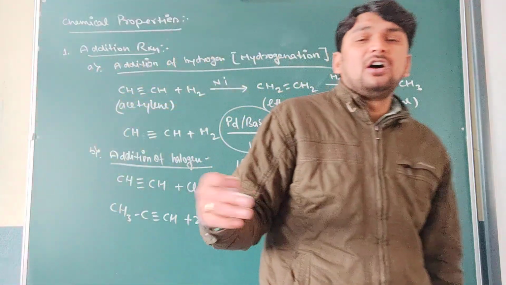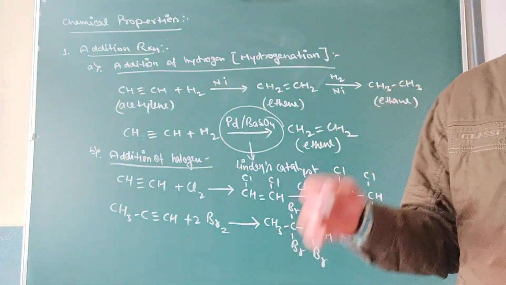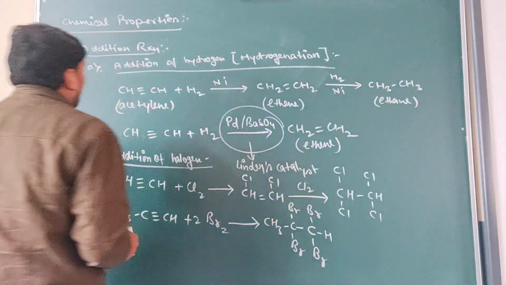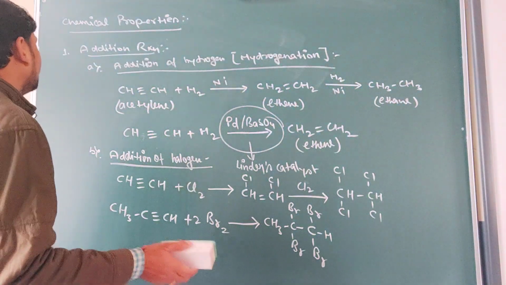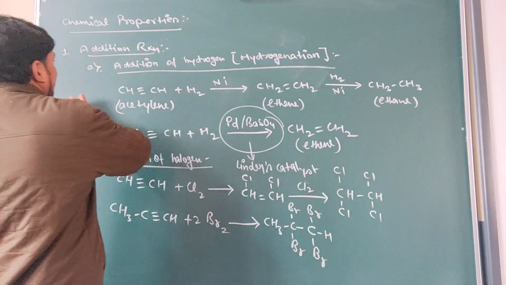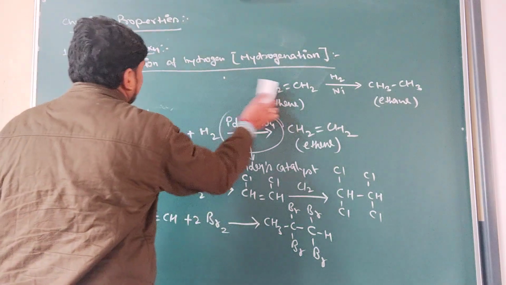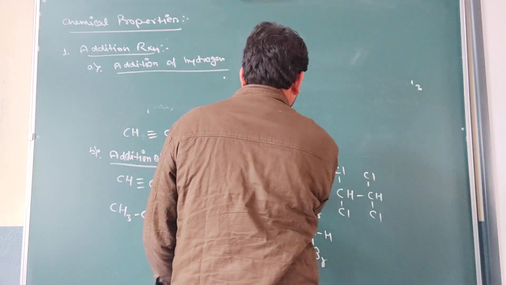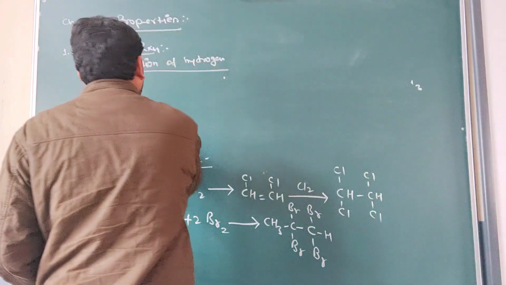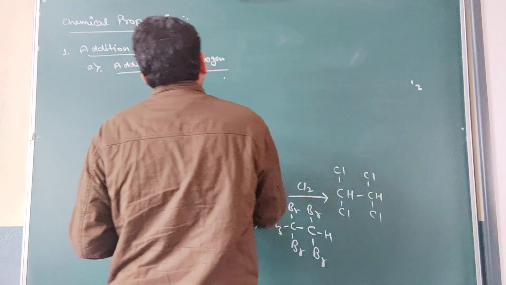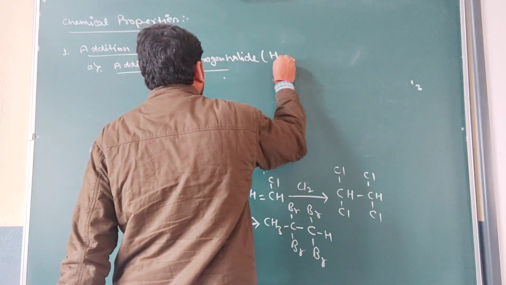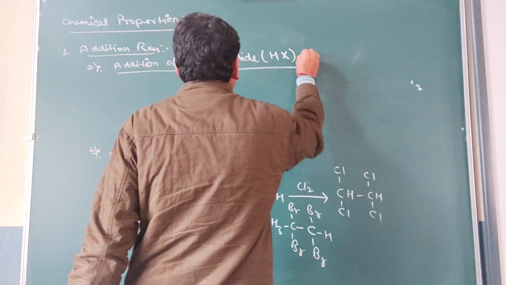Now we are moving on to the next type of addition reaction, that is the addition of a hydrogen halide. So just see the addition of a hydrogen halide, the third point. How the hydrogen halide, HX, will be added, that's what we are going to discuss.